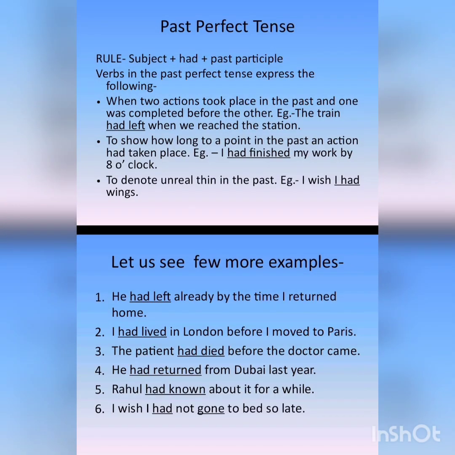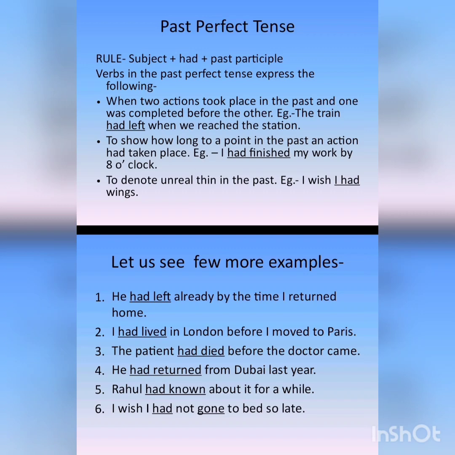Next type of past tense that we will study is past perfect tense. Okay, so the rule of using past perfect tense is subject plus had plus past participle. Past participle means the third form of the verb, or verb plus d or ed, and along with that we will use had. Okay, had always means in the past tense.